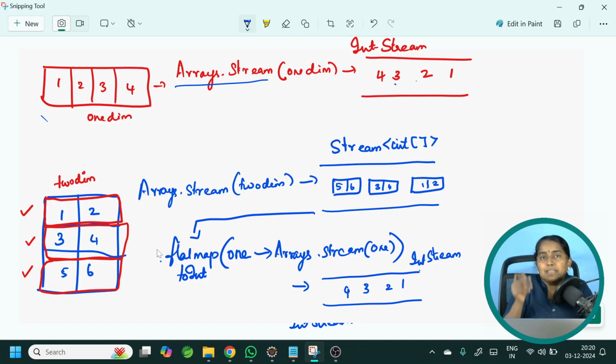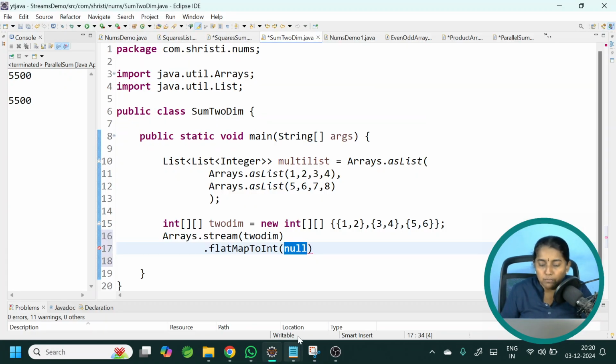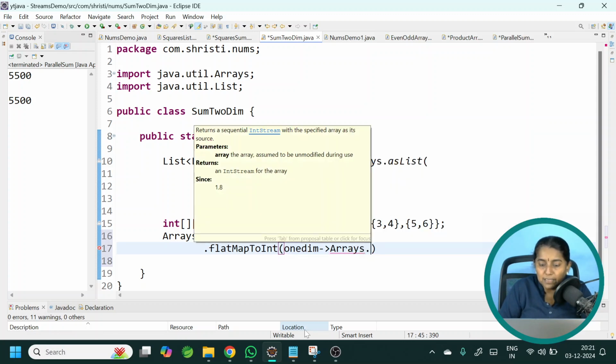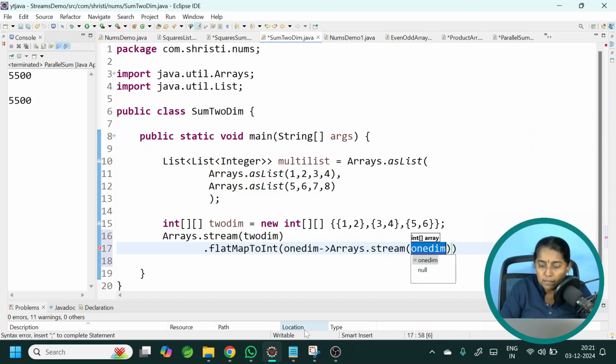I have just given the generic name flat map, which is used for flattening the values. Okay. Now what is coming inside? It is the one-dimensional array. I need to convert it into a stream. The method is arrays.stream of one-dimensional array. See the return type of this stream.